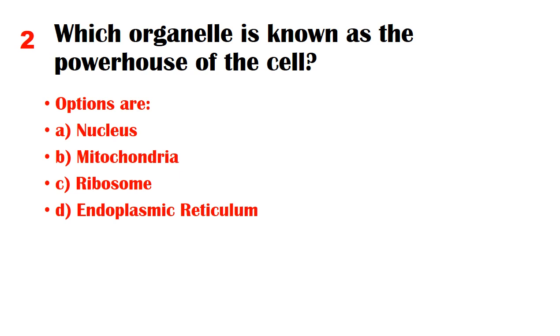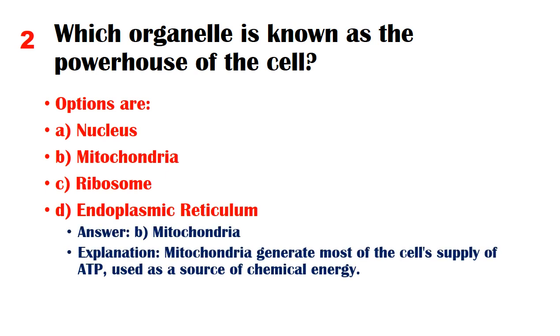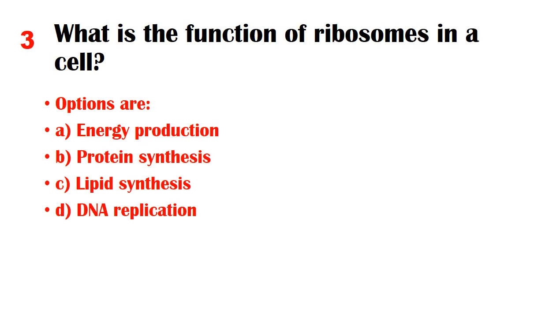Options are A. Nucleus, B. Mitochondria, C. Ribosome, D. Endoplasmic reticulum. Answer: B. Mitochondria. Explanation: mitochondria generate most of the cell's supply of ATP, used as a source of chemical energy. What is the function of ribosomes in a cell?